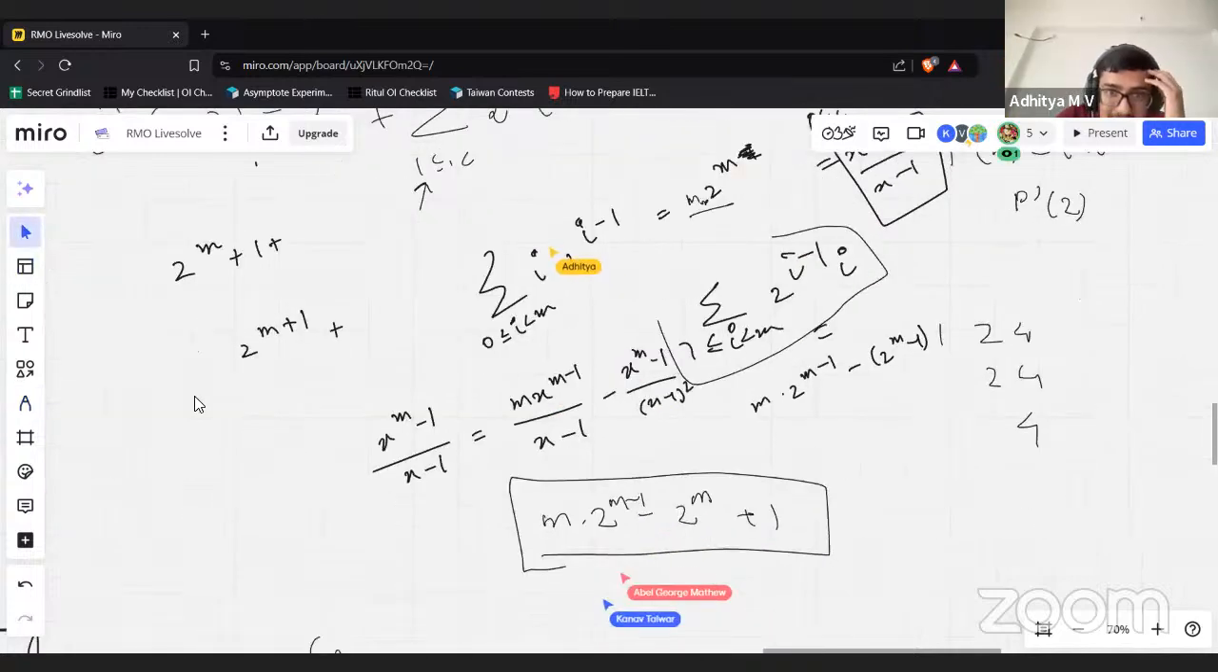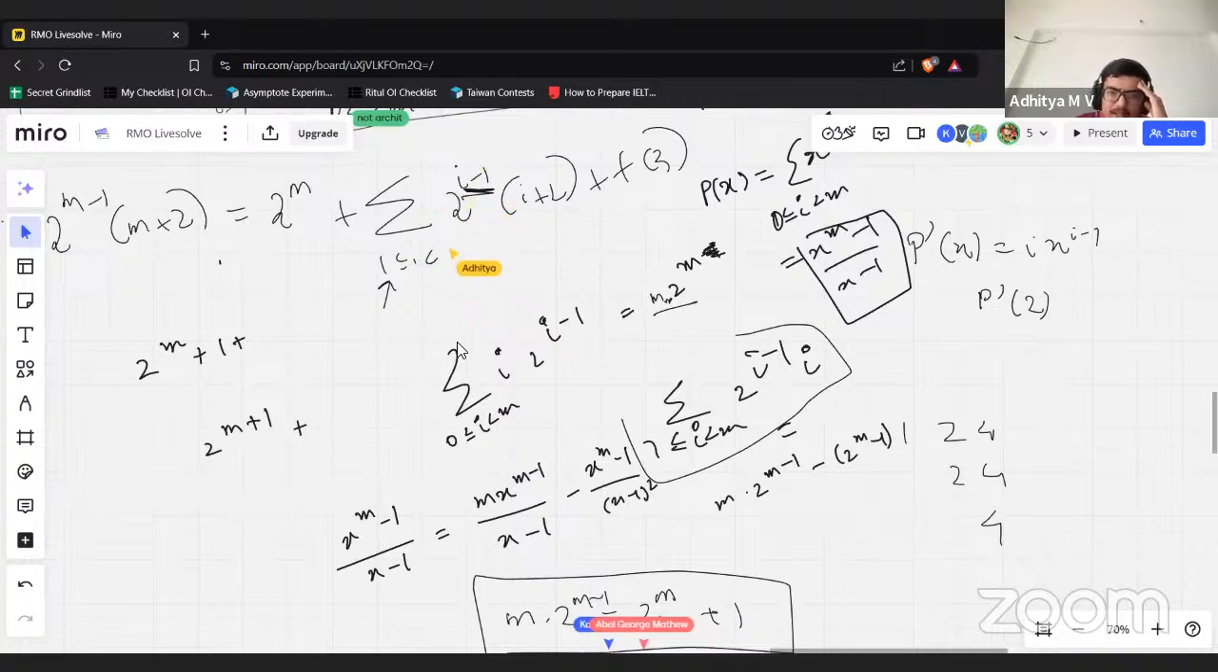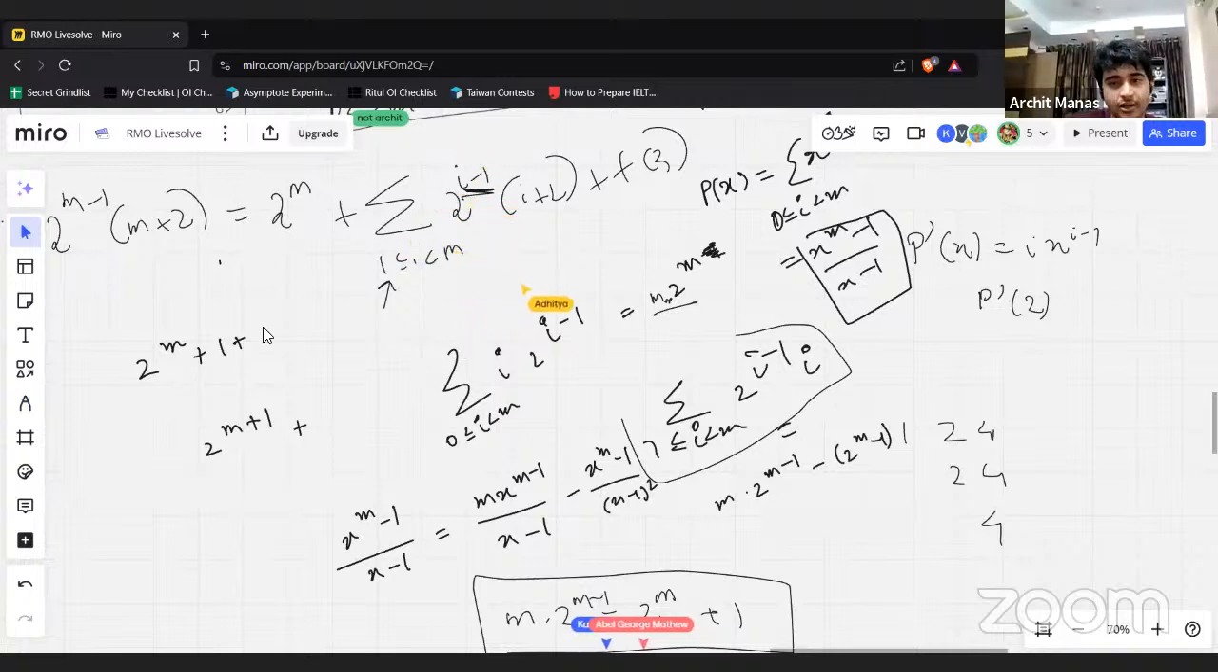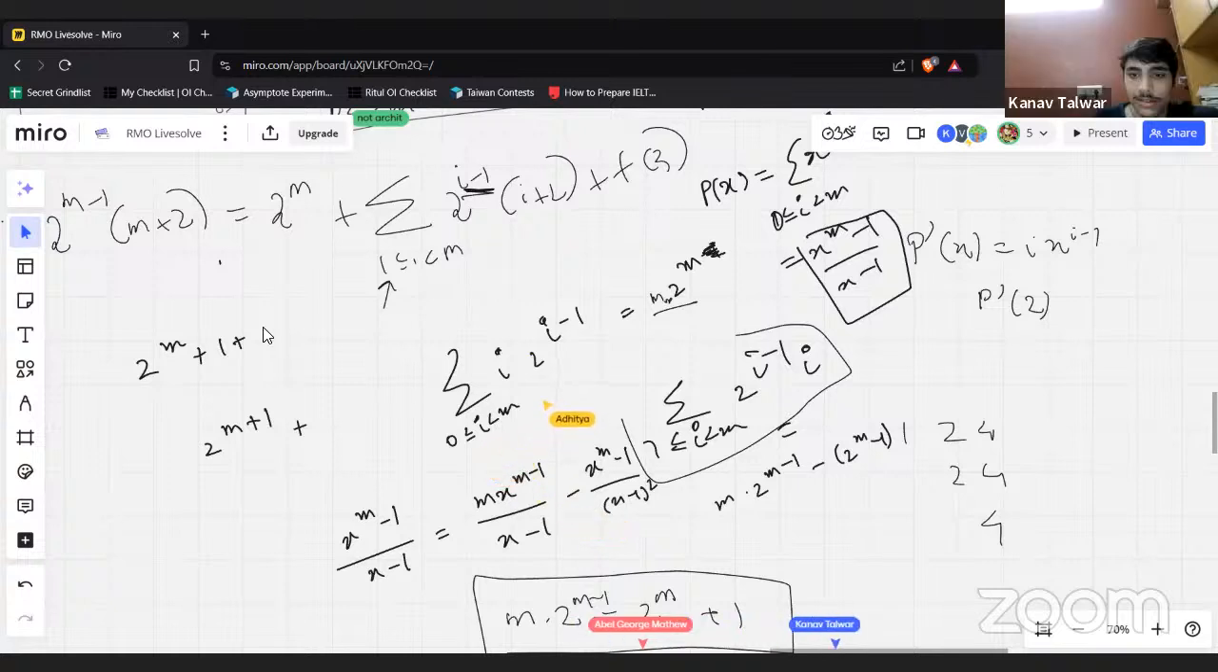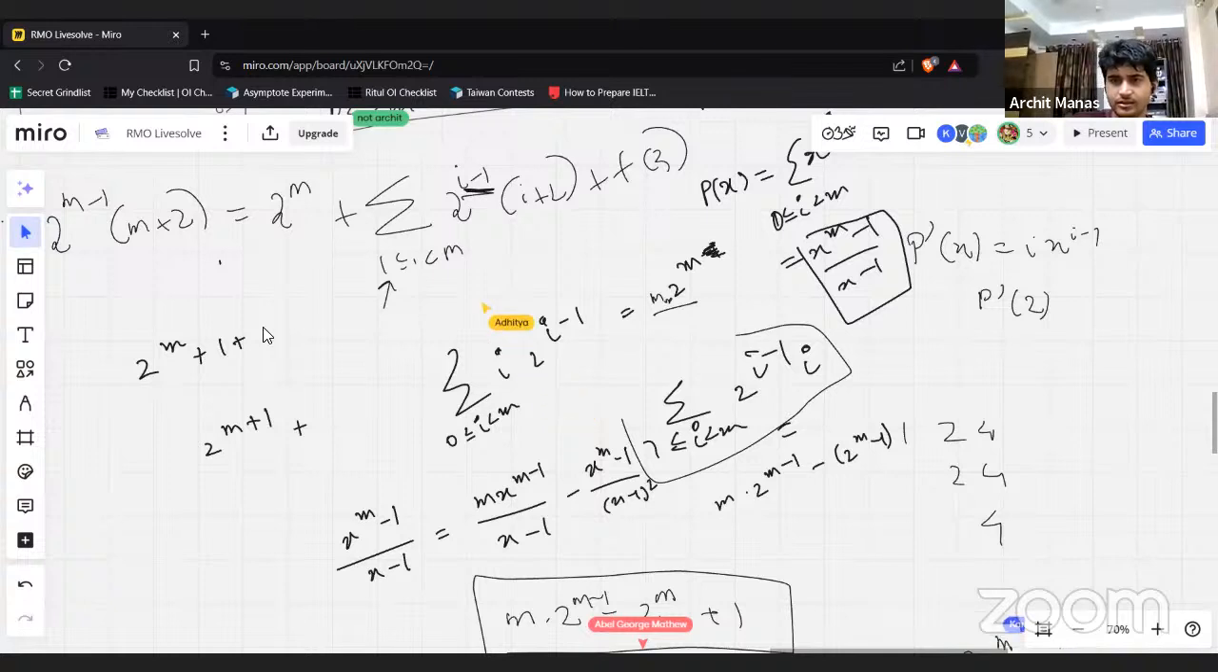But our summation is ending at less than m, so this 2 to the power m will cancel off with it, and you'll get m times 2 to the power m minus 1, which is wrong. The summation ends at m minus 1, it's from I equals 0 to m minus 1. Are you considering that? Yes, we are considering that.